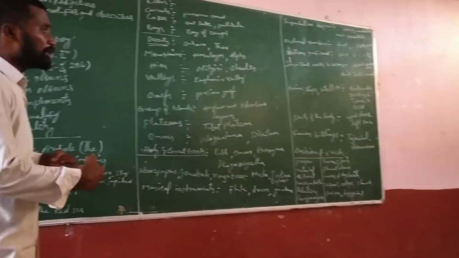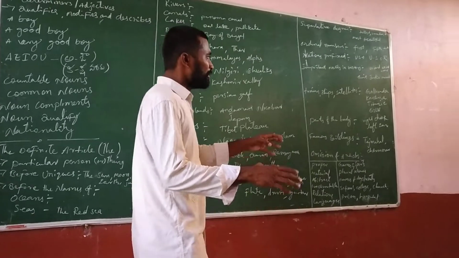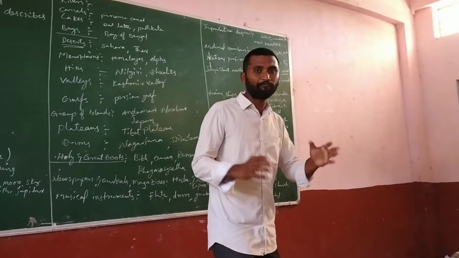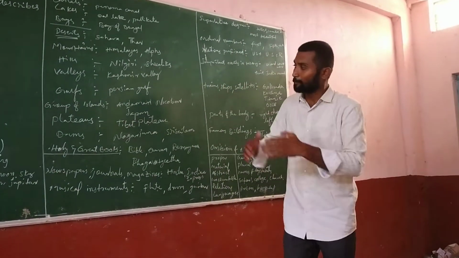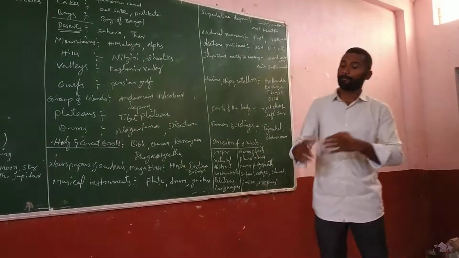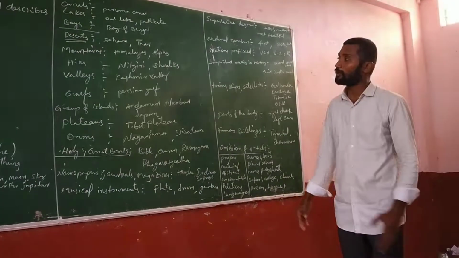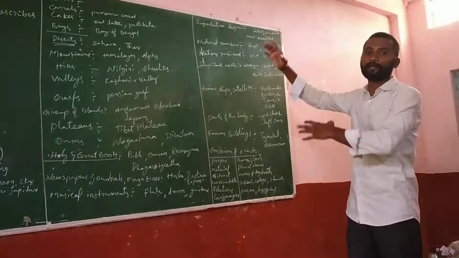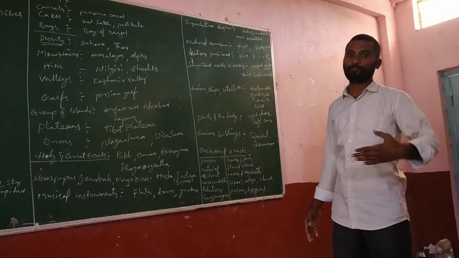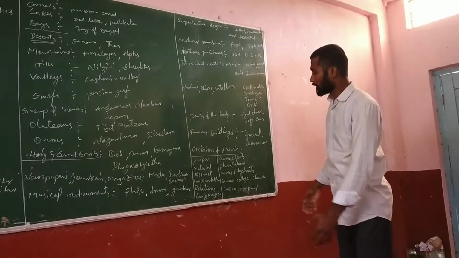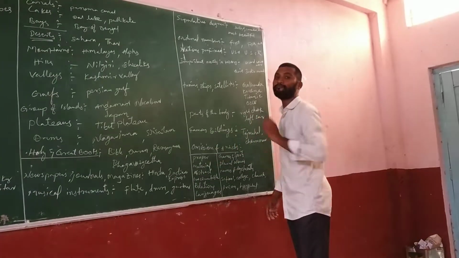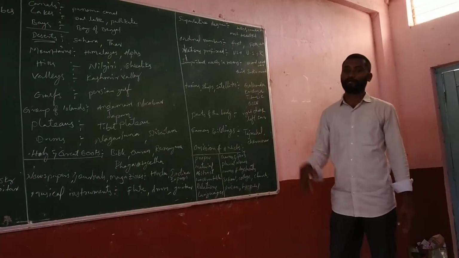Just now I told you very clearly, before unique things, before particular names, particular things, particular places, we use "the" when we are going to speak about a particular person, place and thing. Now coming to omission of articles or no articles.